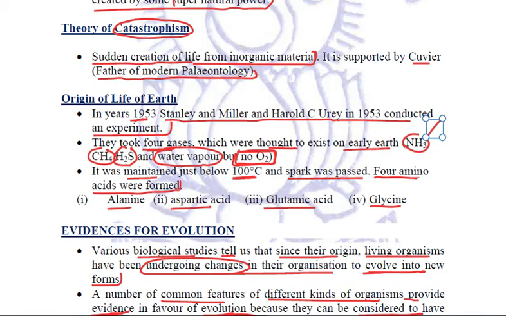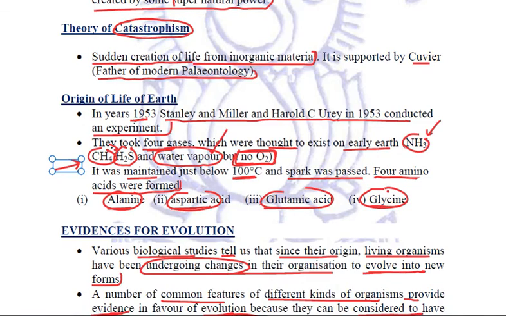One is NH3, that is the ammonia gas. Another is CH4, methane, H2S, hydrogen sulfide, and water vapors. No oxygen was taken, right? When they maintained these four gases below 100 degrees Celsius and a spark was passed through them, they saw that four amino acids were formed. The names you need to remember: alanine, aspartic acid, glutamic acid, and glycine.